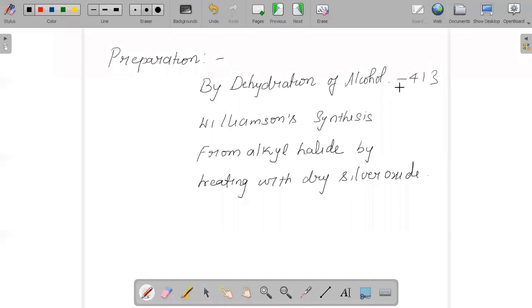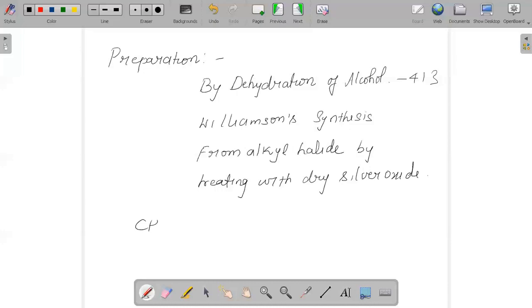Another method where we can prepare ether is Williamson synthesis. In this method, we can prepare tertiary or unsymmetrical ether, where you react 2-methyl propane with sodium methoxide.